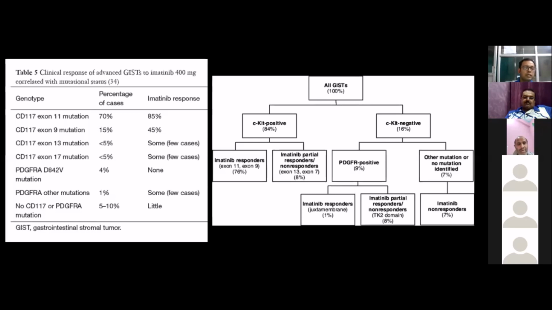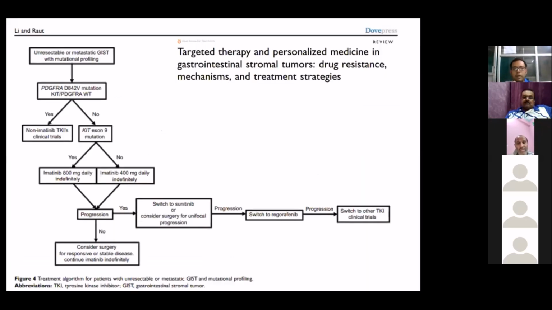Whereas PDGFRA D842V, 4% of mutations, and imatinib response is none. Other PDGFRA mutations can have some response, and in the wild type they have very little imatinib response. So how was it classified? According to Lee and Rout, targeted therapy and personalized medicine in GIST, they said that unresectable metastatic disease needs mutational profiling. After that, we should check whether they have PDGFRA D842V mutation or are KIT PDGFRA wild type.